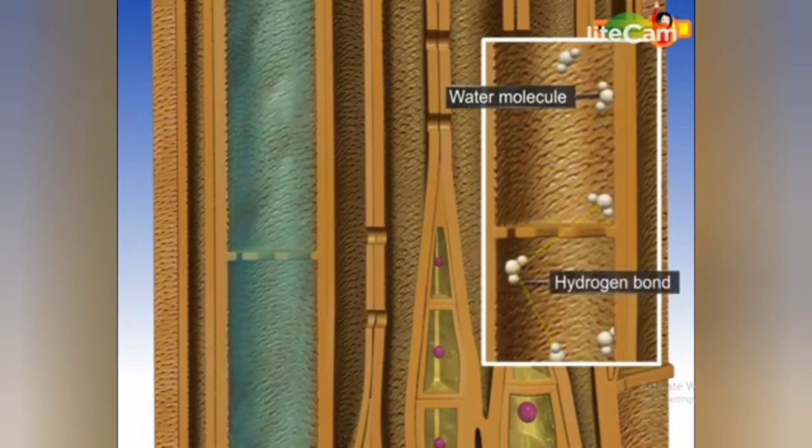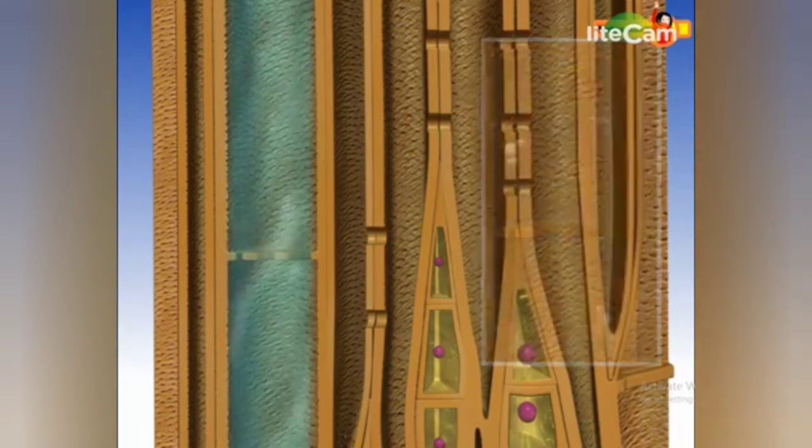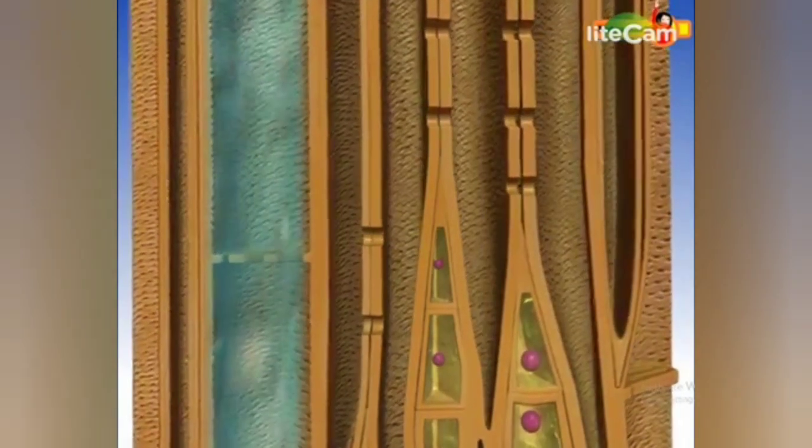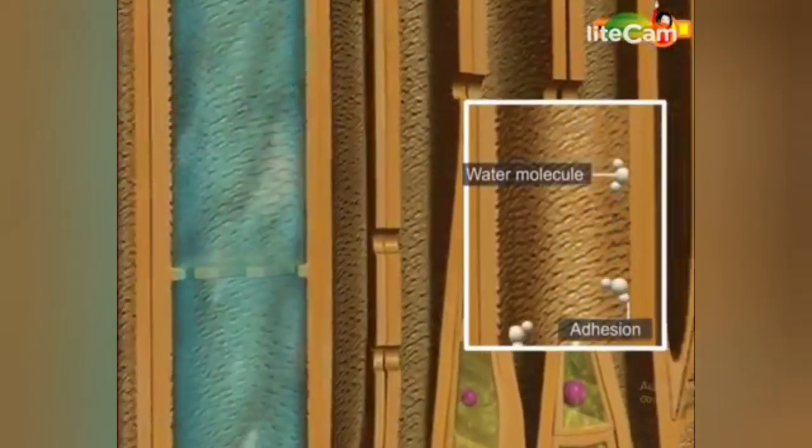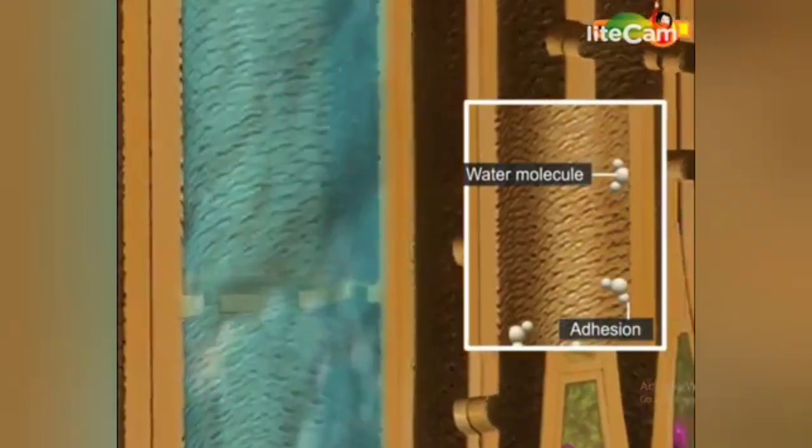So, cohesion helps the water column move in the xylem without break. The force of attraction between the molecules of different substances is called adhesion. Water molecules stick to the xylem because of the force of adhesion. So water column can move in xylem without break.